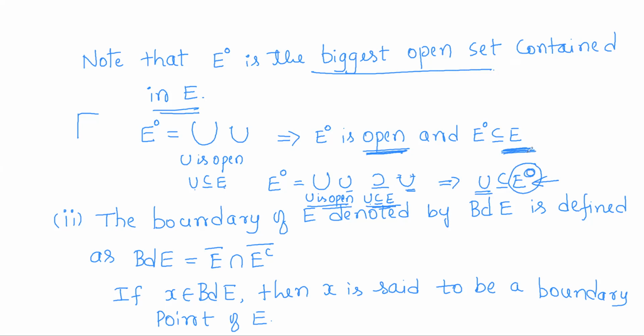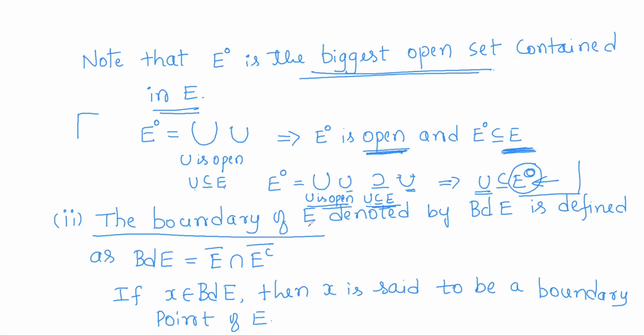So this is the definition of the interior of E, and the interior of E is the biggest open set contained in E. Next, we define the boundary of E.